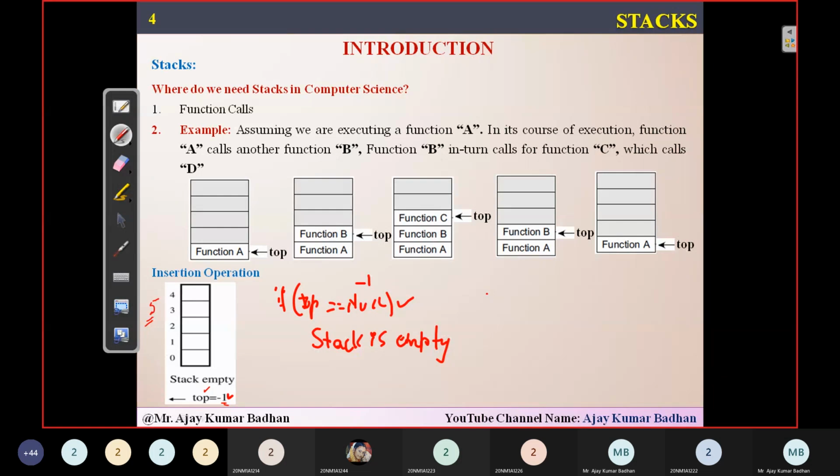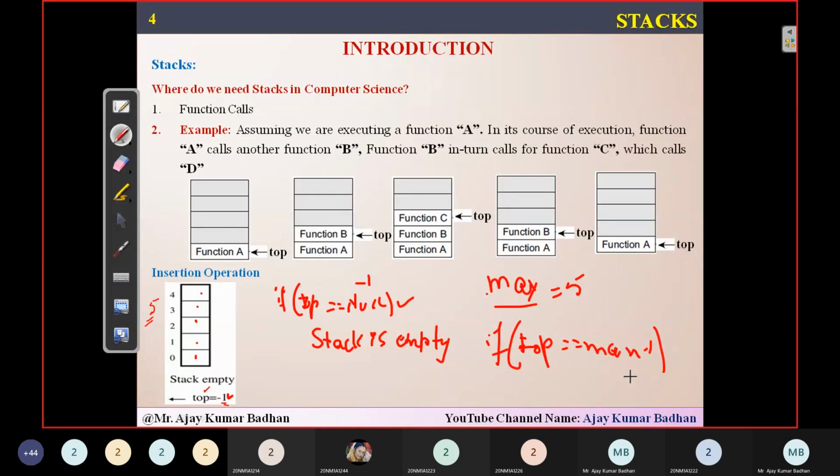Now another condition: we have one more variable, max. Max indicates the size of this particular stack, the total number of elements we can store in it: 1, 2, 3, 4, 5 elements. So max is equal to 5. But when you're comparing with top, you should compare not with max but with max -1.